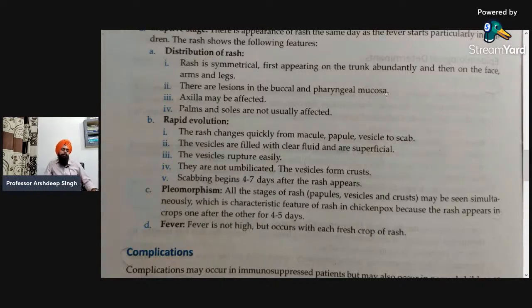Okay, next, last, is the fever. So that is the fourth category of the clinical features. The fever in this infection is not high, but occurs with each fresh crop of rash. Okay, so that was all about the clinical features of this infection.